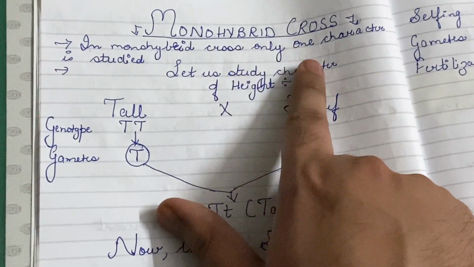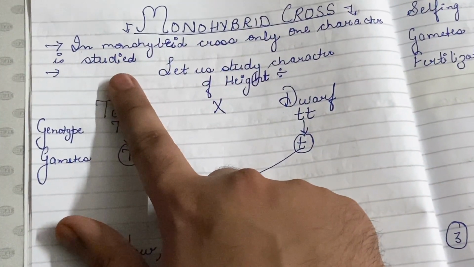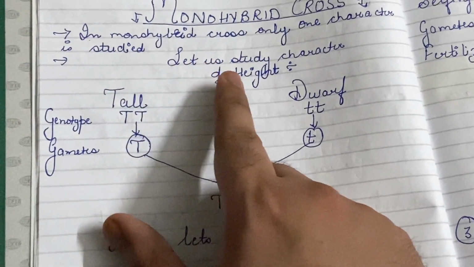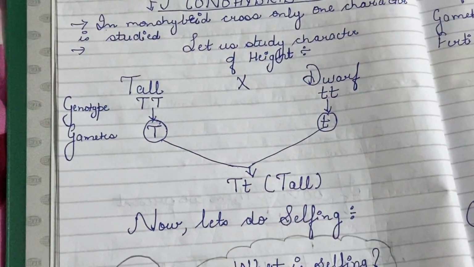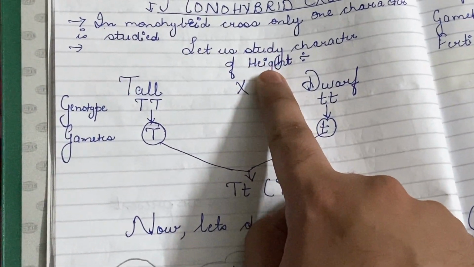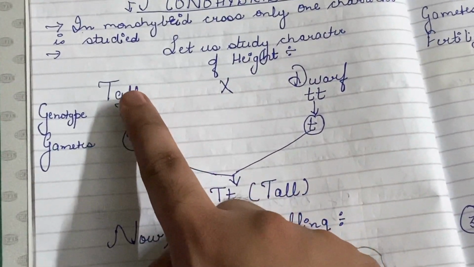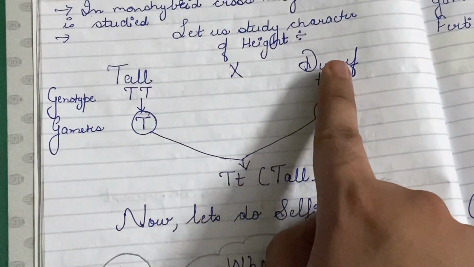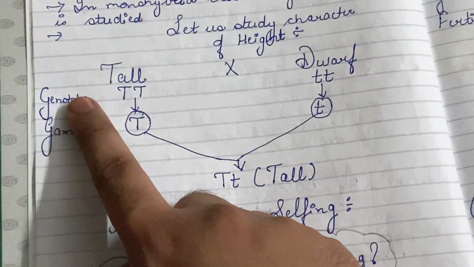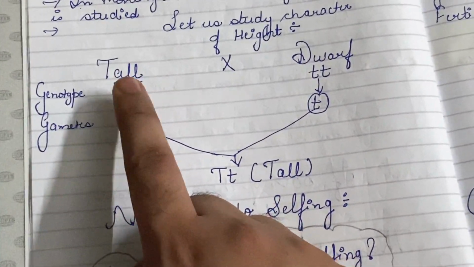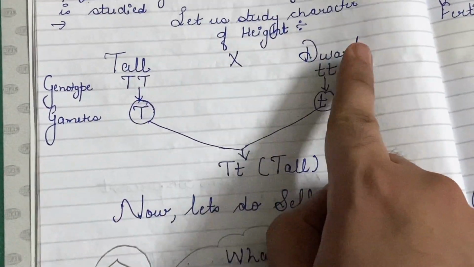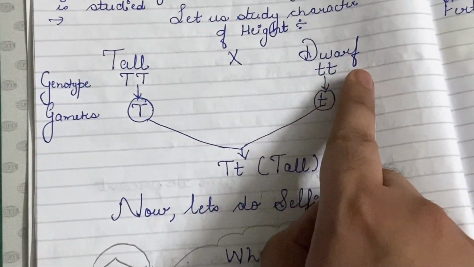Now, before understanding the next law of Mendel, let us understand monohybrid cross. Monohybrid cross is a cross in which only one character is studied at a time. For example, in this monohybrid cross, we have studied the character height. So a pea plant can be tall or it can be dwarf. The genotype of the tall plant is capital T, capital T. The genotype of dwarf is small t, small t.